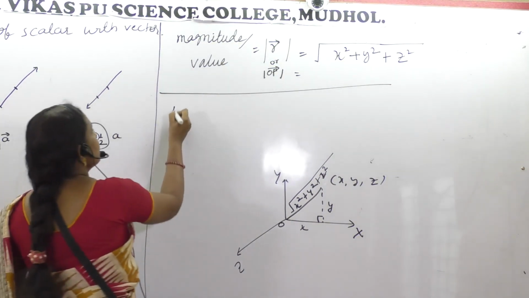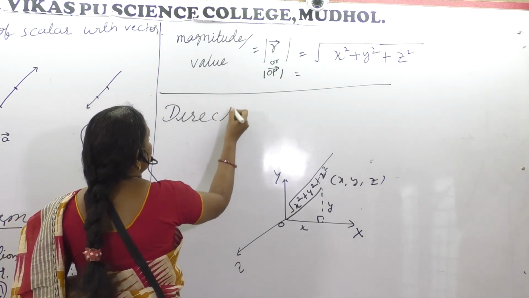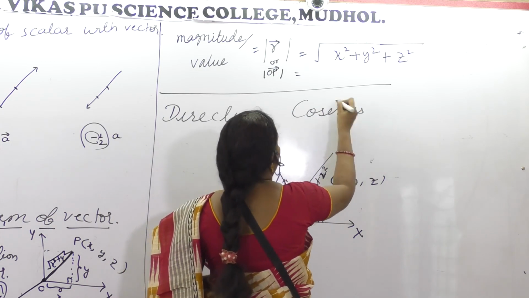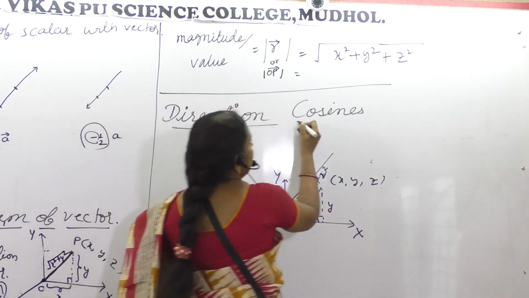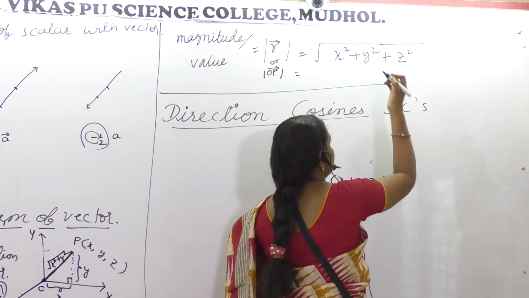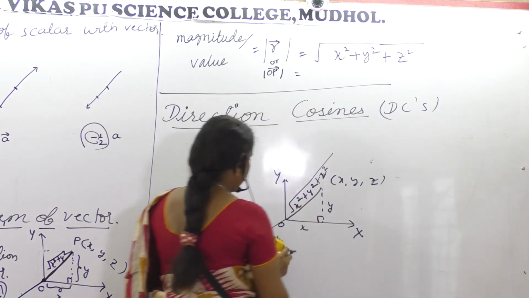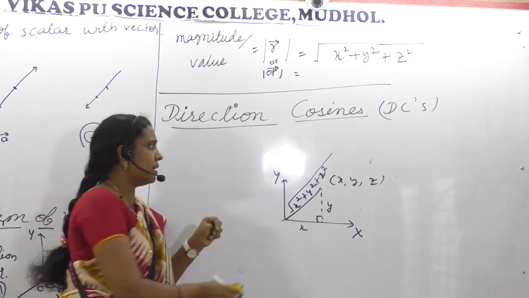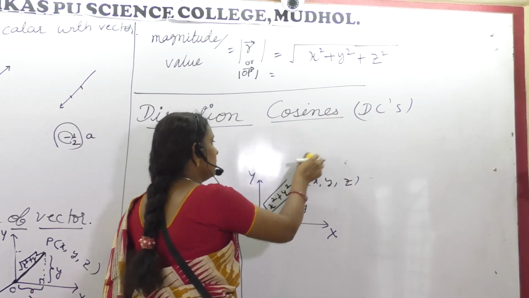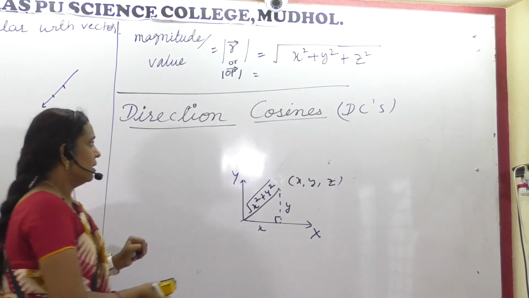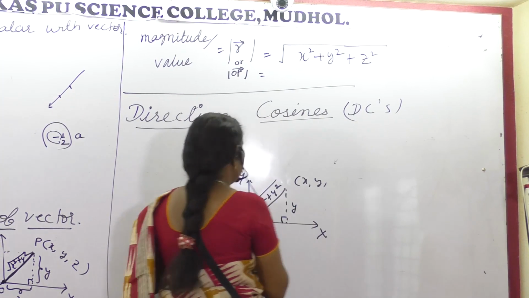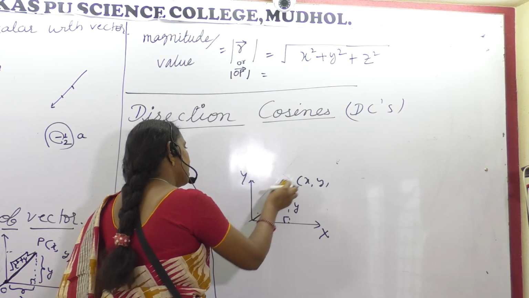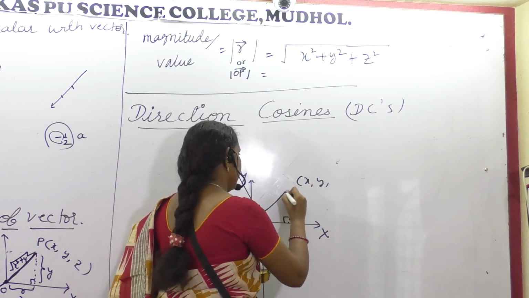Direction cosines we will study. In general, these are said to be DCs. Again, let me make you understand with two dimensions. It is very easy to make you understand on the board with respect to two dimensions, because the board is two dimensional, no? That's why. So here, x square plus y square, we have taken this as r, the distance, the length.